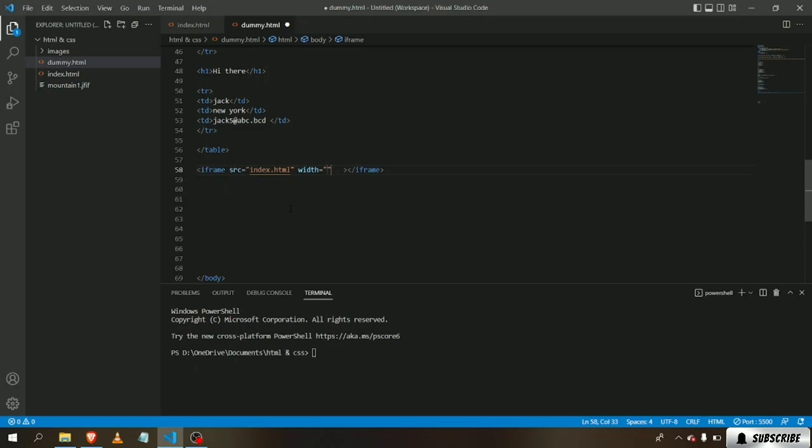So I'm gonna give 60%, and we're gonna change the height as well. Let's give height 450px. There you go. Now let's run this.